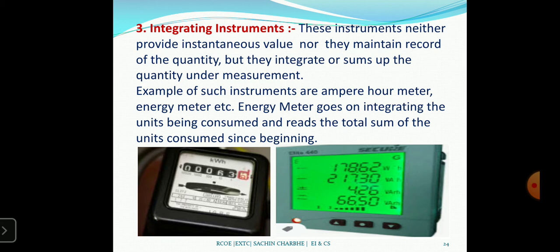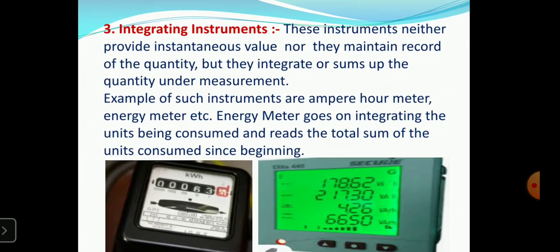It continuously measures instantaneous voltage and current and gives the energy. The meters are small in size and can be connected directly in the line between the source and customers. Whatever you are using will be continuously indicated.